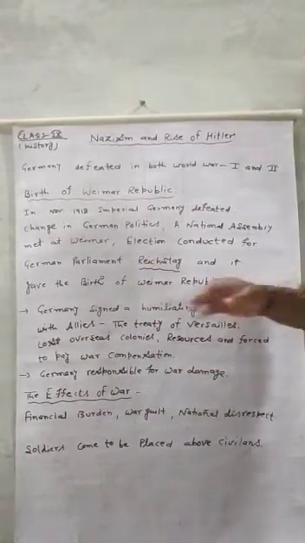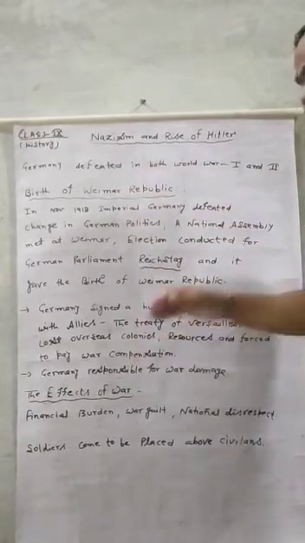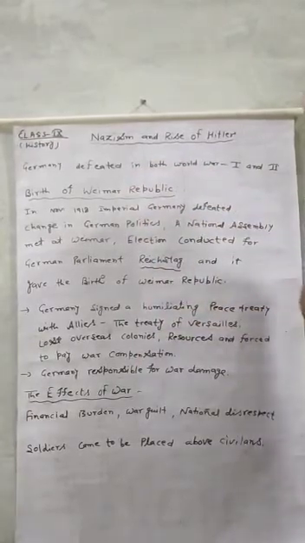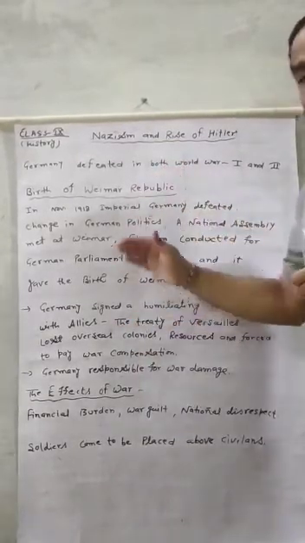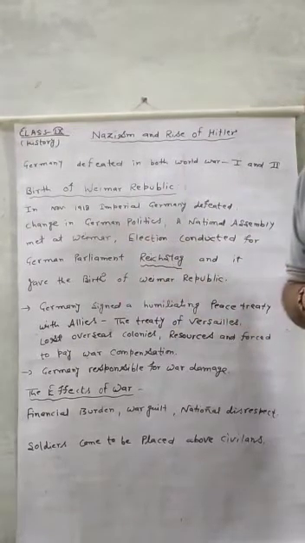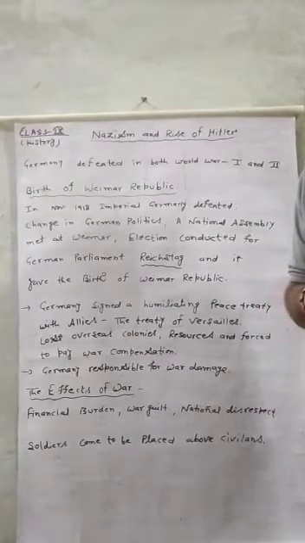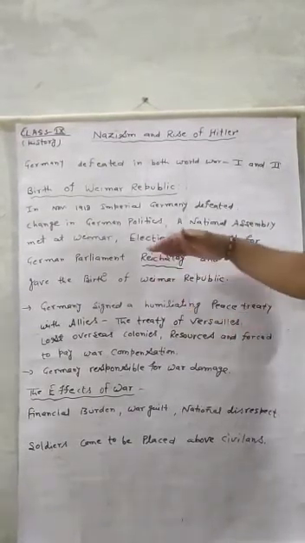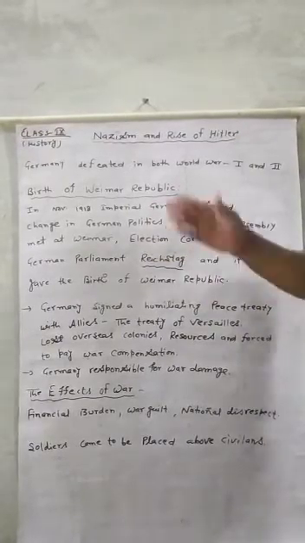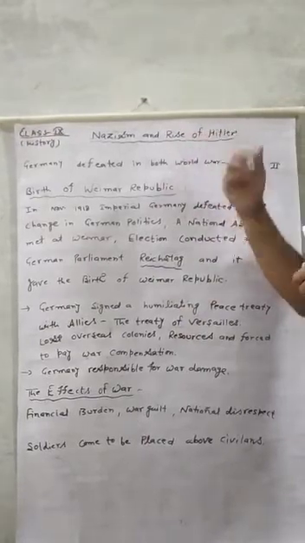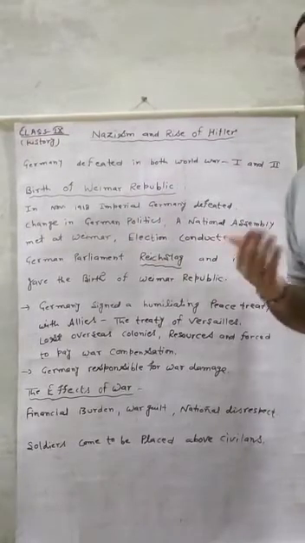My dear students, you can understand that all these things were seen by Hitler, and that is why Hitler was not ready to accept all this humiliation and disrespect. That is why Hitler started to form a new political party known as Nazism. But before that, it is very essential to understand why there was a rise of Hitler and why there was a need for Nazism, which I will discuss in my next video with you.